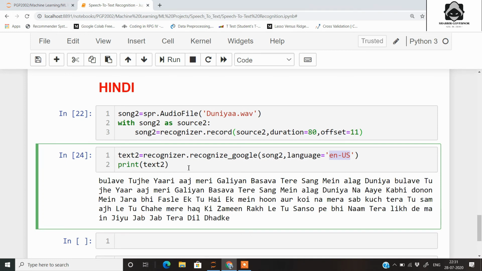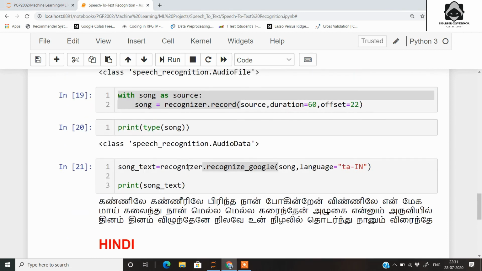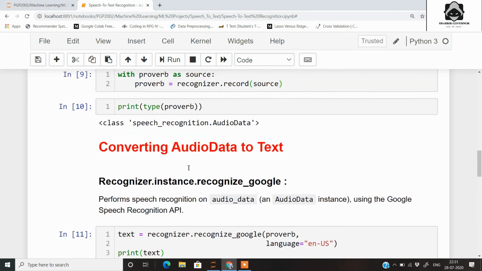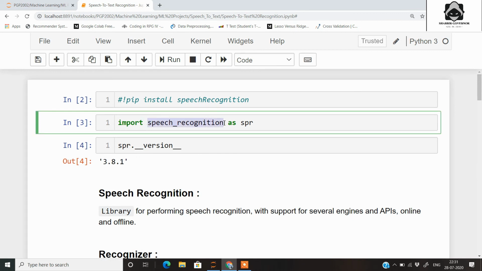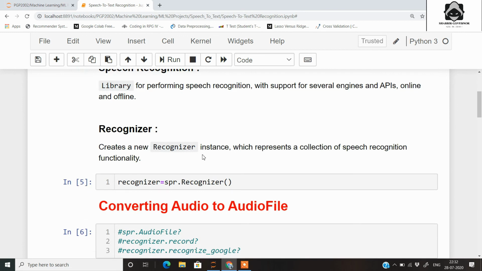So this was all about how you can actually convert speech data into text data in Python using the speech recognition module that is provided in Python. So I hope that all these things are clear to you.